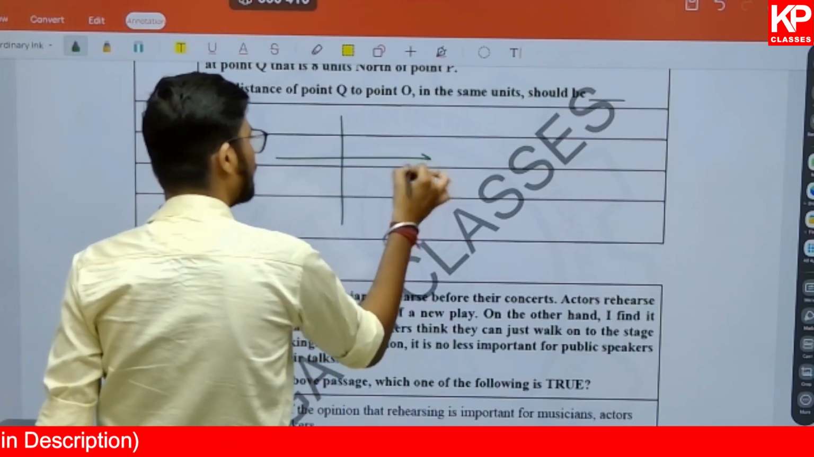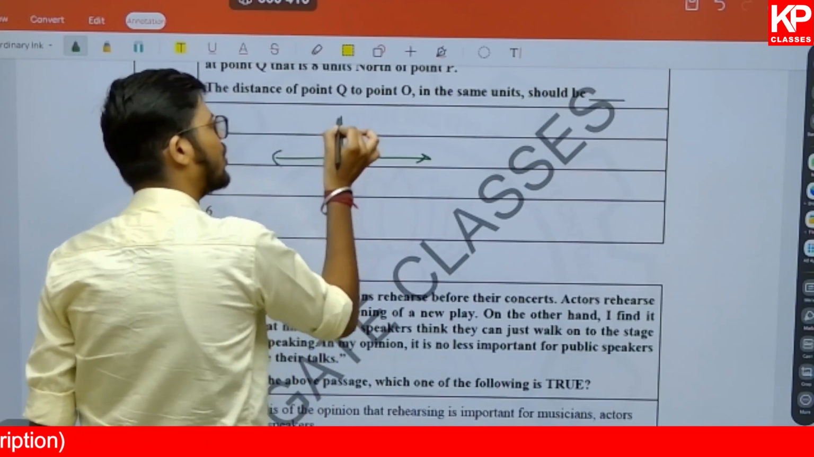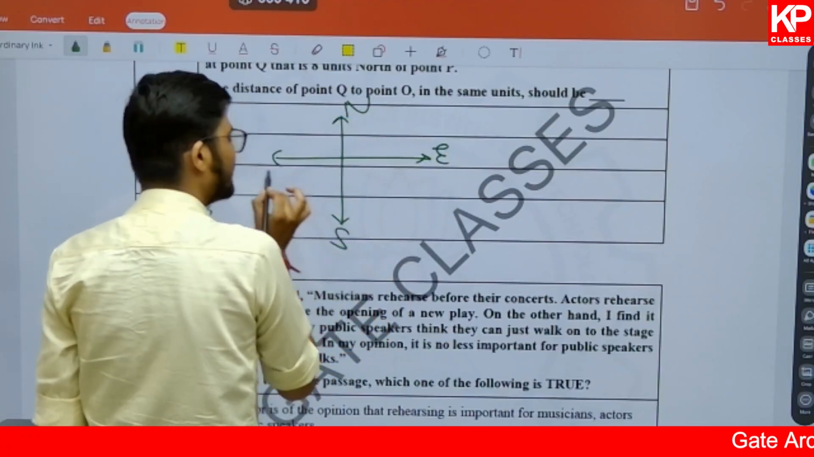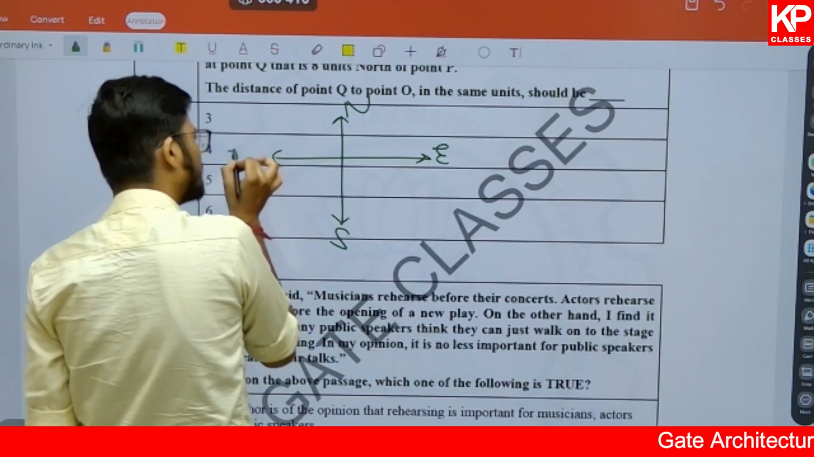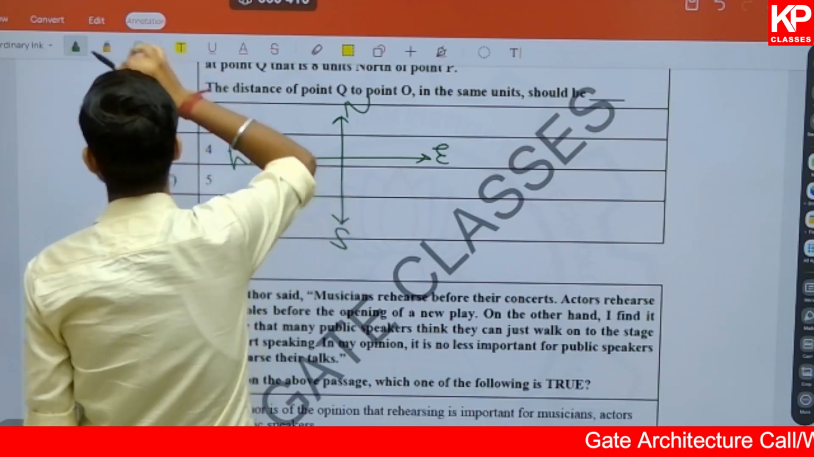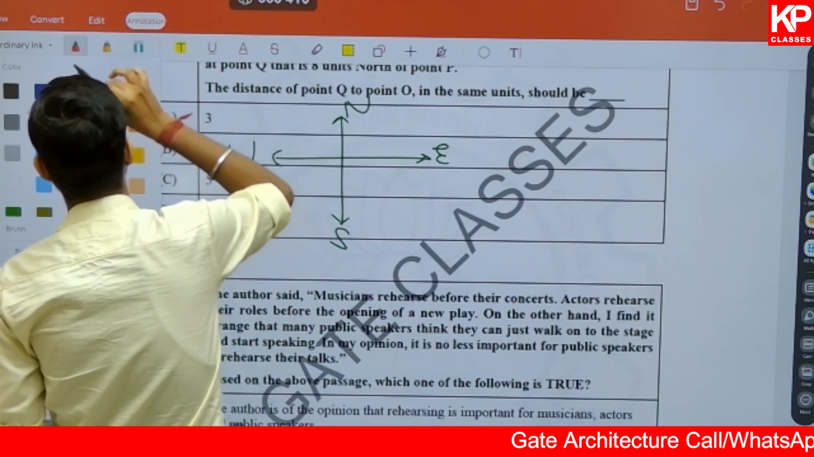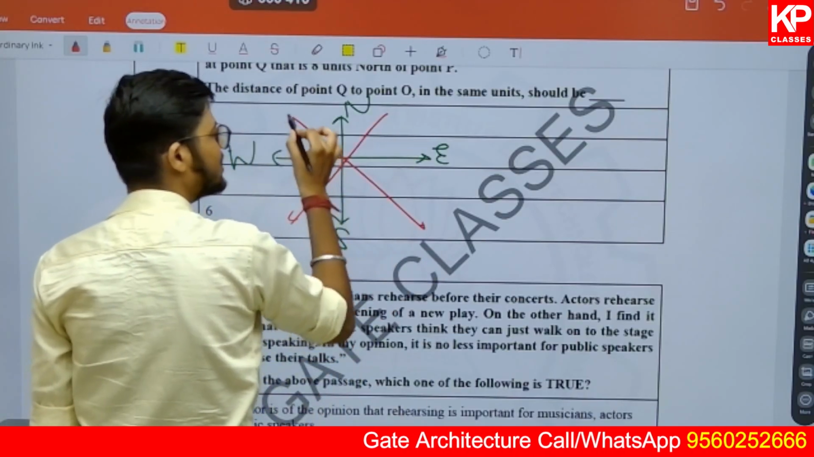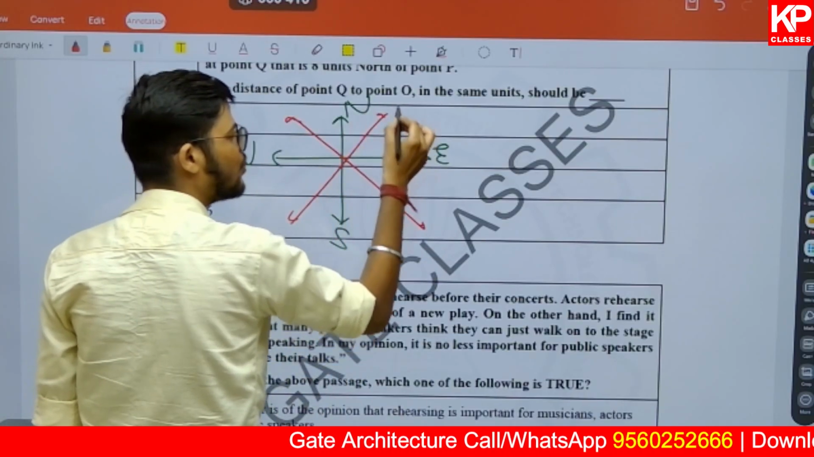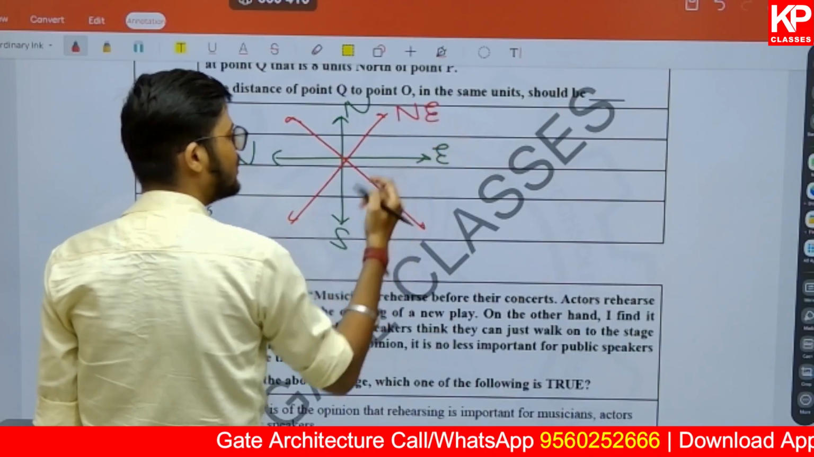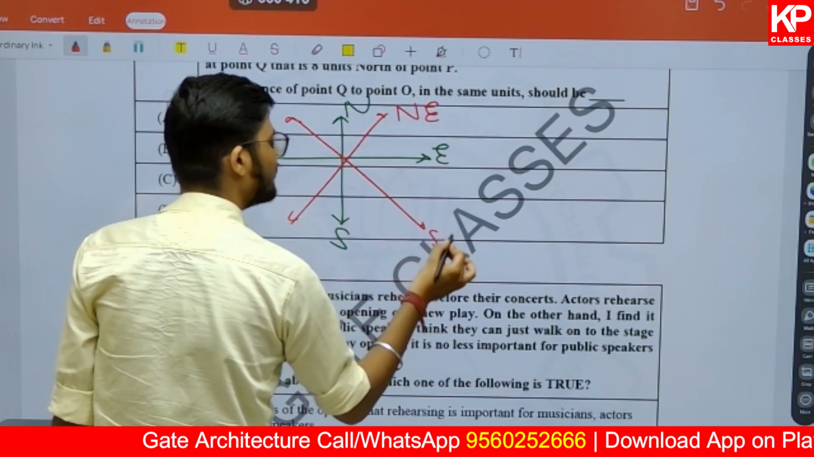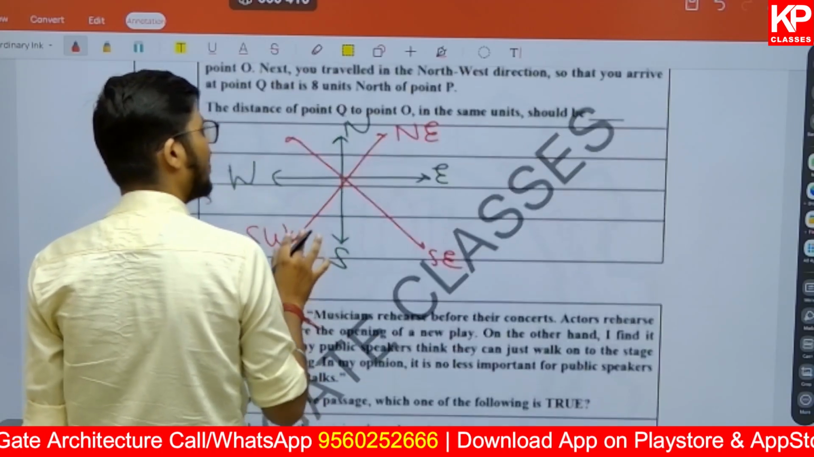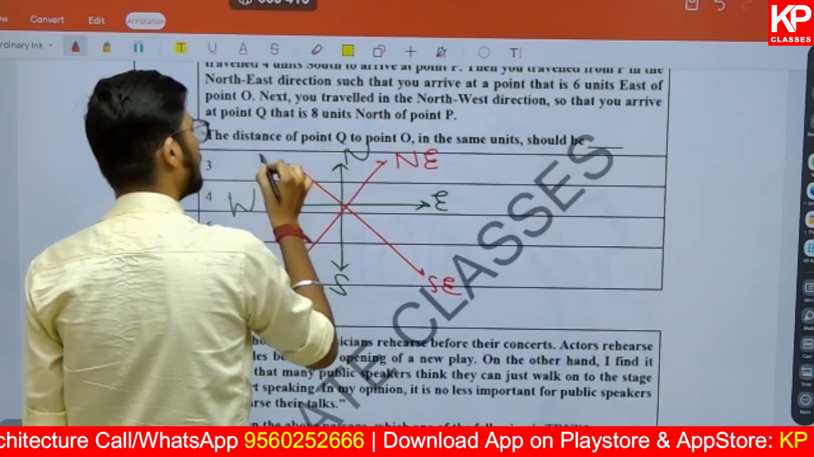Now you know that if you denote all these directions on a plain paper, this is going to be the east direction, this is north, this is south, and this is the west direction. Then along with these directions, there are 4 more directions which go exactly between them. The direction exactly between north and east is called northeast. The direction exactly between south and east is called southeast. The direction exactly between south and west is called southwest. And the direction between north and west is called northwest.